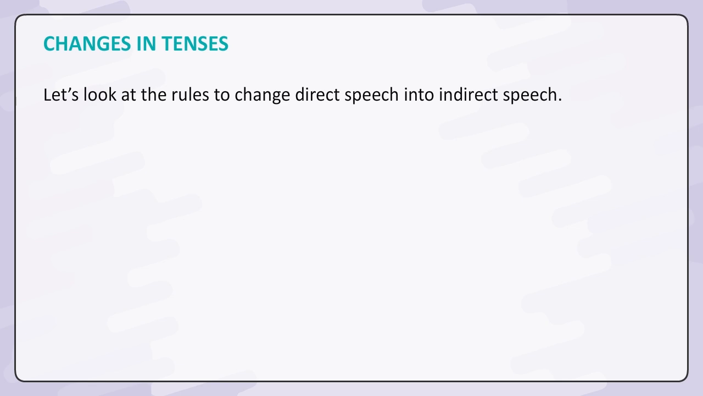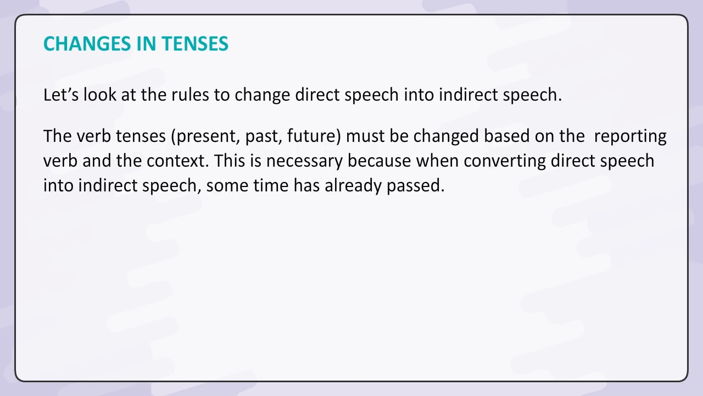Changes in tenses. Let's look at the rules to change direct speech into indirect speech. The verb tenses, present, past, future, must be changed based on the reporting verb and the context. This is necessary because when converting direct speech into indirect speech, some time has already passed. The rules are mentioned in this table.